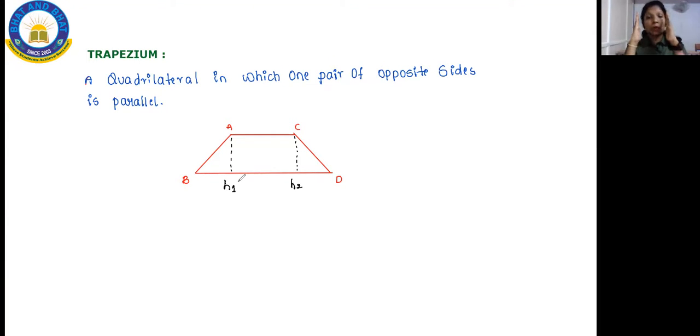Okay, so you have two lines, the upper line and below it one more line, and those two lines are parallel. Apart from that, whatever you have here like this, and whatever you have here like this, those two lines are not parallel. Got it? So this is about your trapezium. So make a note of your trapezium. After this, we'll go quickly with our next new concepts.